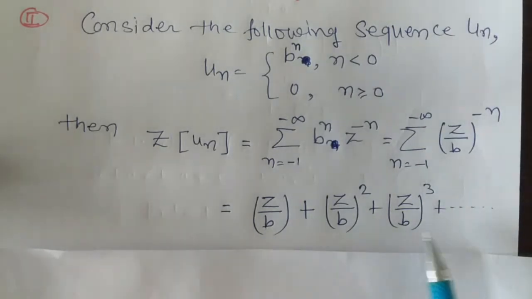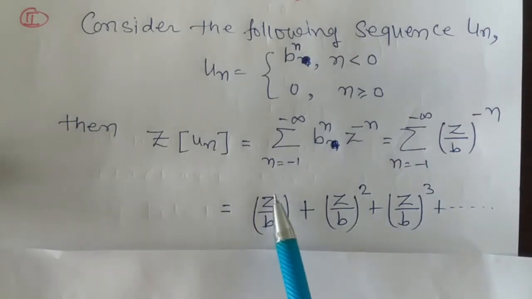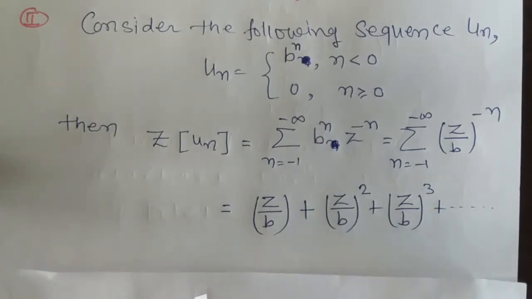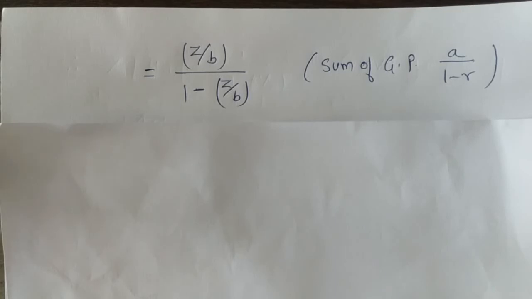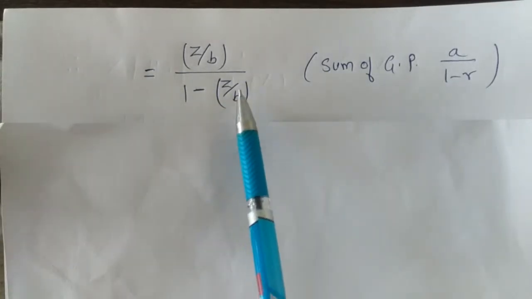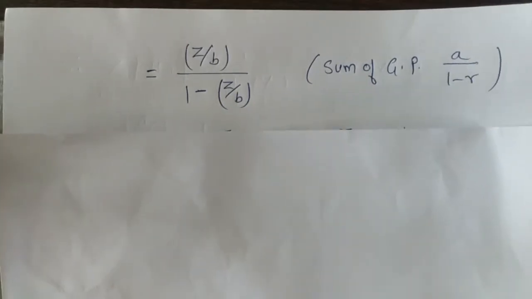Again, this series is an infinite geometric series whose first term is z by b and common ratio is also z by b. So the sum of this series, that is the Z transform of the sequence un, is z by b, the first term, upon 1 minus z by b, the common ratio. Now simplify this.